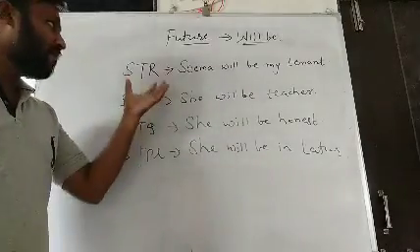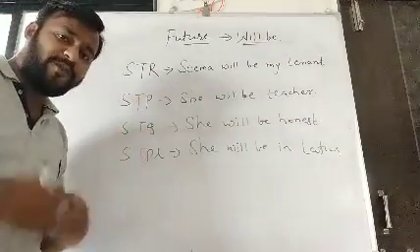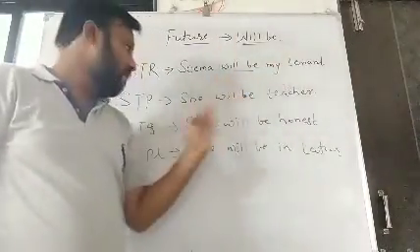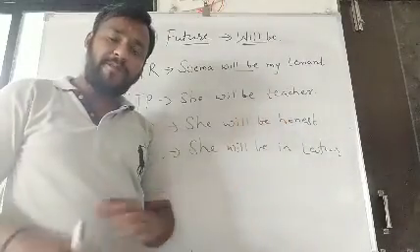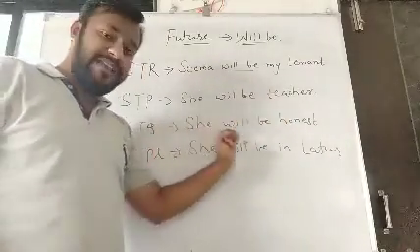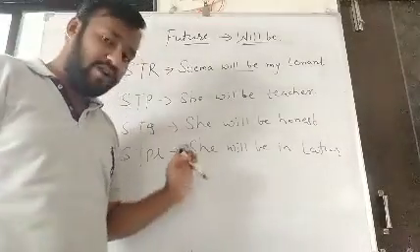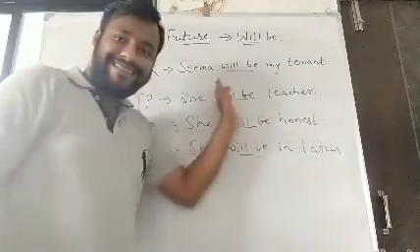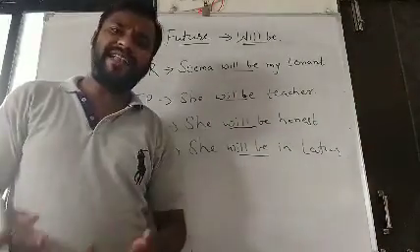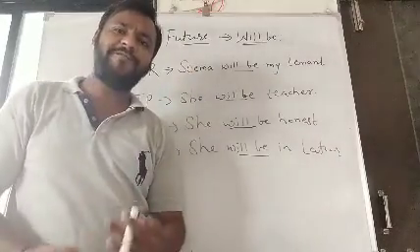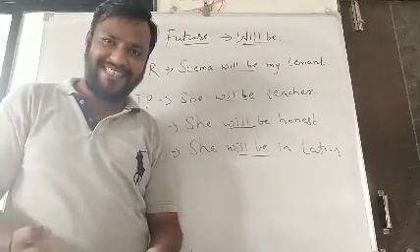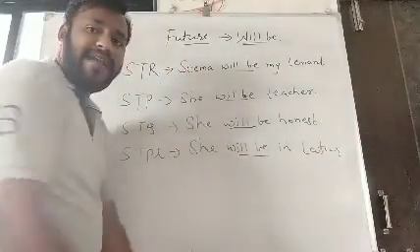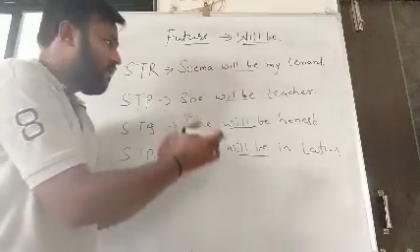See friends, STR, STP, STQ, STPL of future. Seema will be my tenant. Will be my tenant in future. She will be teacher. Her profession will be teacher. She will be honest. Quality. Future. I am talking about future friends. She will be in Latur. With the help of this tense indicator, everybody can realize these sentences are used in future tense. Is this clear? While making it plural with the same helping verb without changing it, we can make it.